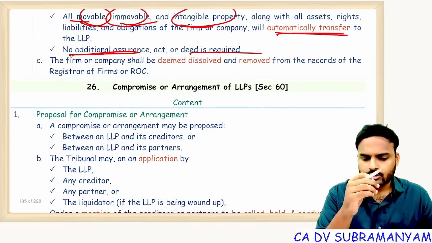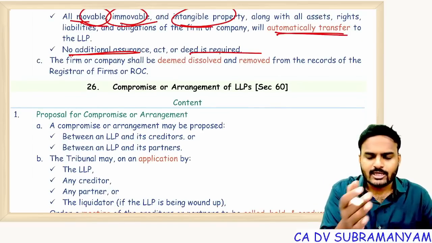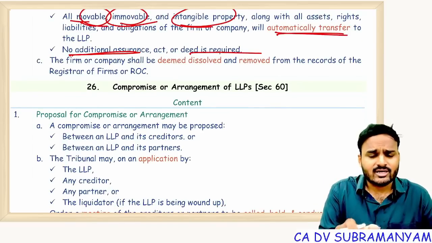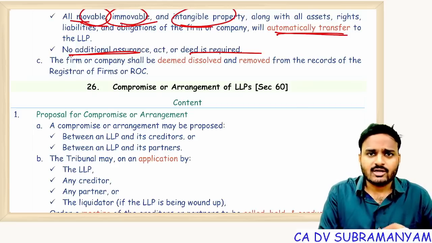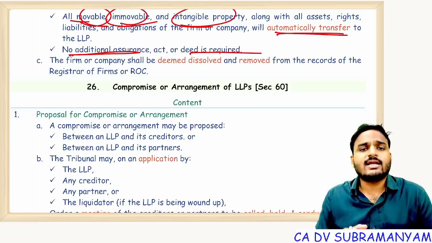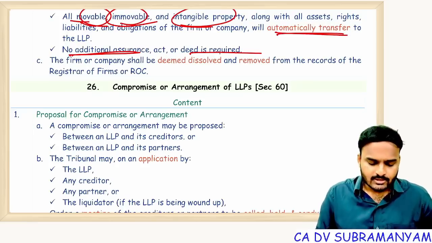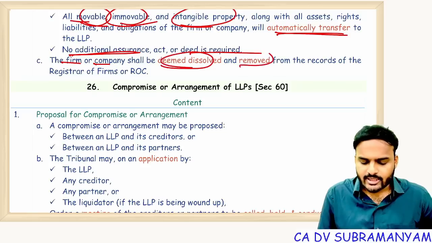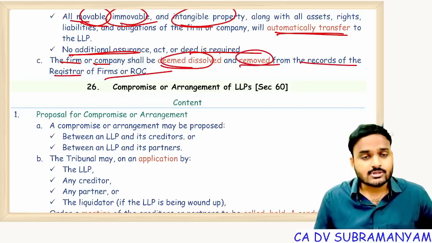Is a separate agreement transferring assets from the company to the LLP required? Separate agreements are not at all required. The certificate of registration issued by ROC is sufficient. That's it. All assets and liabilities of a firm or company become assets and liabilities of the LLP. The firm or company shall be deemed dissolved and removed from the records of the registrar of firms or ROC.